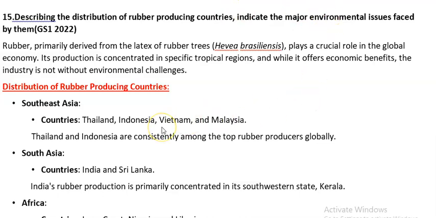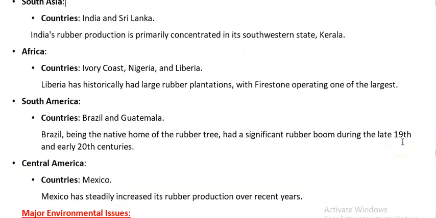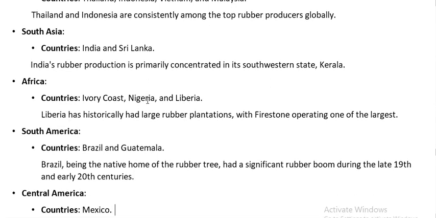Okay. Now, distribution of rubber producing countries. Start from Southeast Asia because they are the largest producers of rubber. Talk about Thailand, Malaysia, etc. And from Southeast Asia you can move to South Asia. South Asia means what? India, Sri Lanka, etc. So Southeast Asia, then we came westward to South Asia. Then again go westward to Africa. We know that Africa, in Liberia-like countries, has the largest rubber plantations.